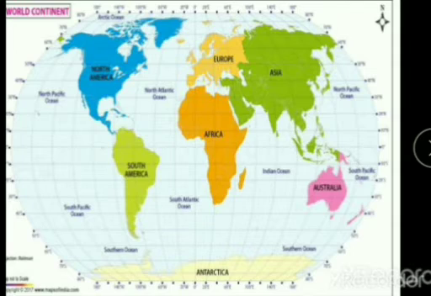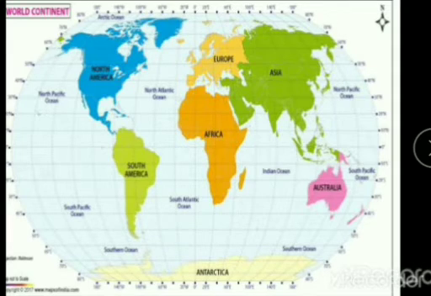So the next one, the fifth largest continent, is Antarctica, and it does not have much life apart from scientists who are living there for research purposes, and wildlife such as penguins, whales and seals. Okay, so it is the coldest part of the world and it remains frozen throughout the year.